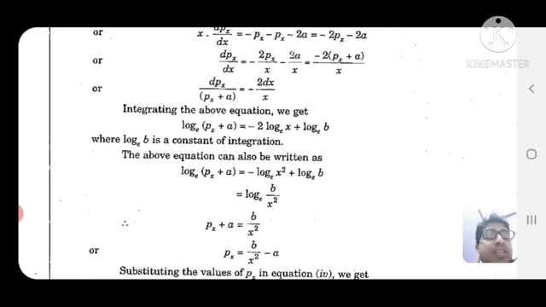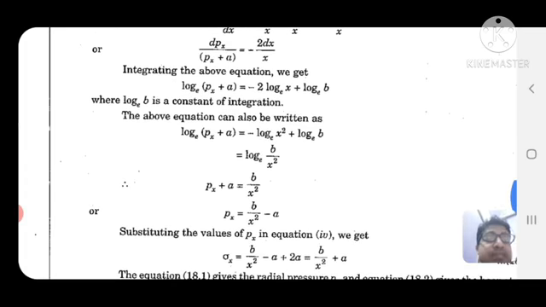Integrating the above equation, we get log_e(Px + a) equal to minus 2 log_e x plus log_e b, where log_e b is a constant of integration.